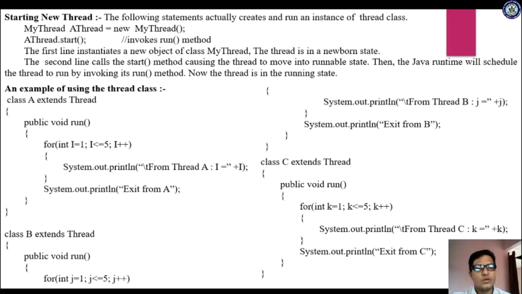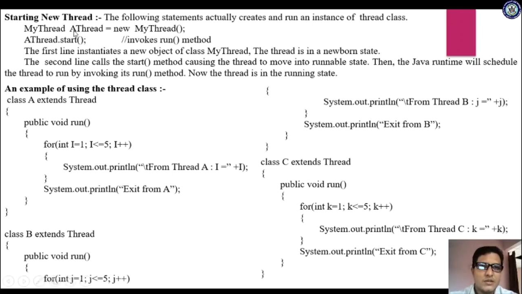Now let us see starting a new thread. Then how to start a new thread? The following statement actually creates and runs an instance of a thread class. Now we are creating the object of a thread class. After creating the object, we have to start that thread, right? By invoking the object's start method. If you observe here, MyThread is the class we have created.